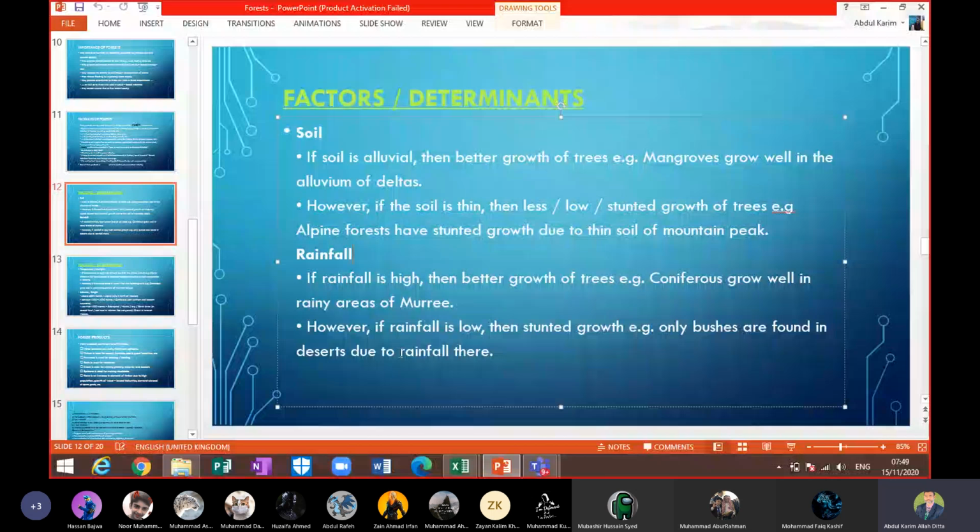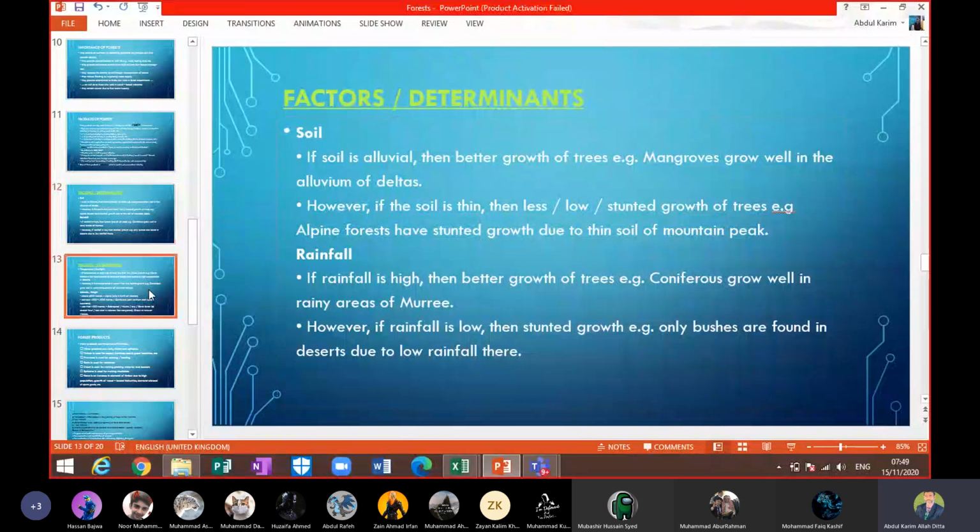If the question is to explain or describe the determinants, you can write all these points, and inshallah your answer will be complete. So those were the first two, and now the remaining two are here.